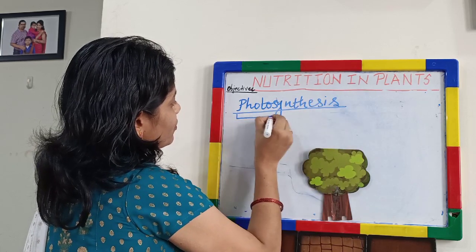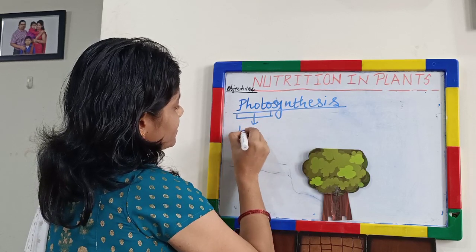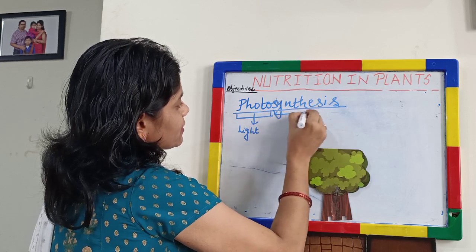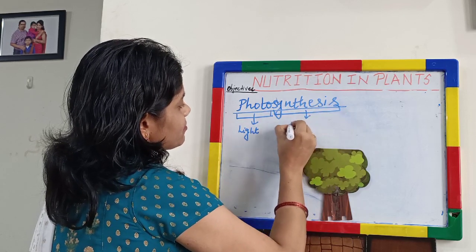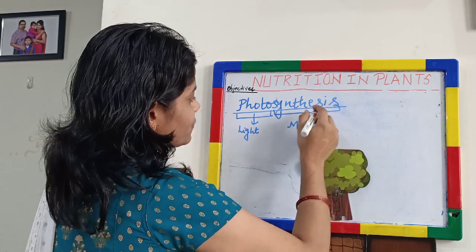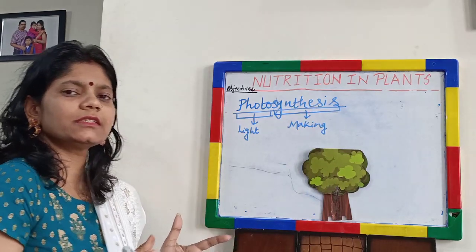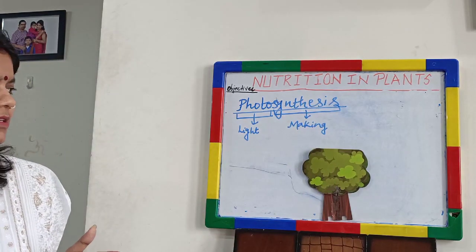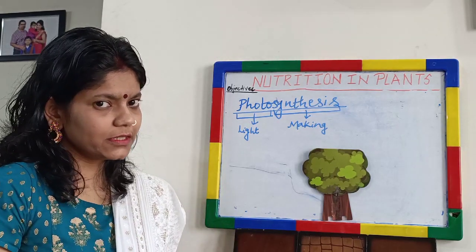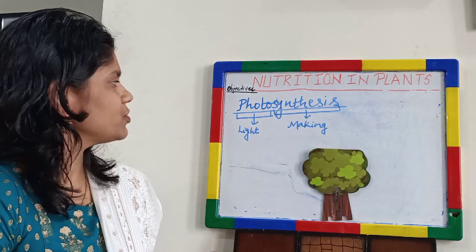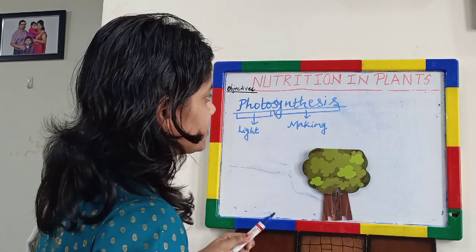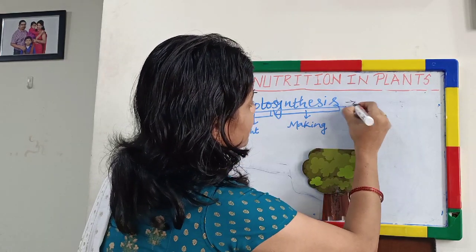What is the meaning of photo? Photo means light. And what is the meaning of synthesis? Synthesis means making. So what is this photosynthesis? Photosynthesis is the making of food in the presence of light. So do we only need light for the process of photosynthesis? No. There are certain other requirements also. So what are those requirements? So we will see the requirements of photosynthesis.